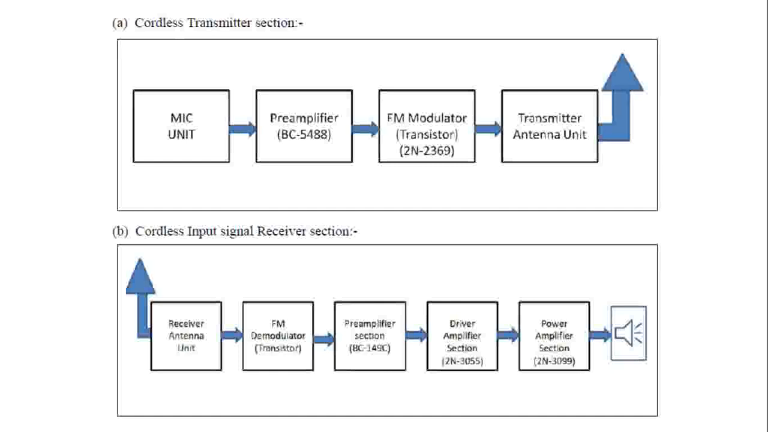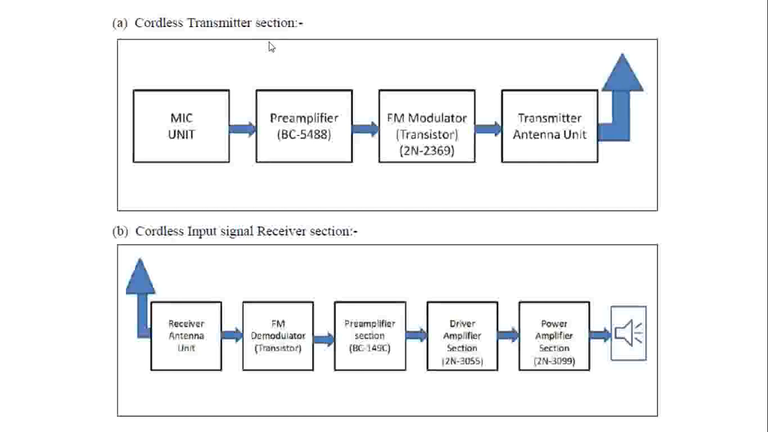Thus we have seen how exactly the wired public address system works. Now we will see how exactly the wireless public address system works, because in our audio video engineering lab we have the experiment based on the wireless public address system. Basically there are two parts in this wireless public address system: the first part is a transmitter section and the other part is a receiver section.